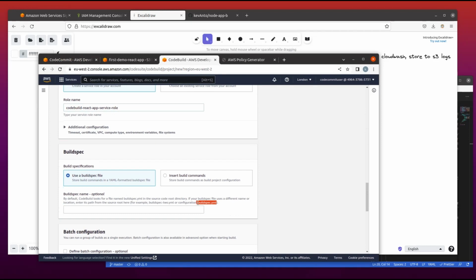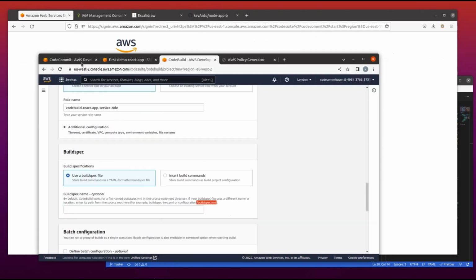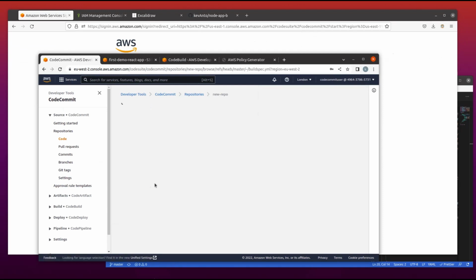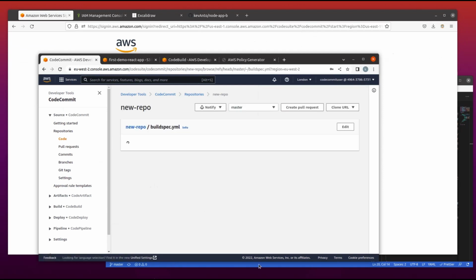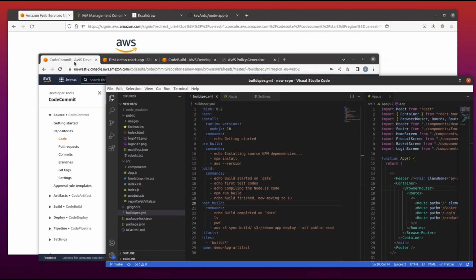But since our build spec is named exactly the same way, we can leave it like that, or we can still put the build spec name at that space. So our build file is set everything correctly, and here we have the project, the bucket where we'll be pushing our code, everything being set correctly. At this level, yes, demo app deployed.